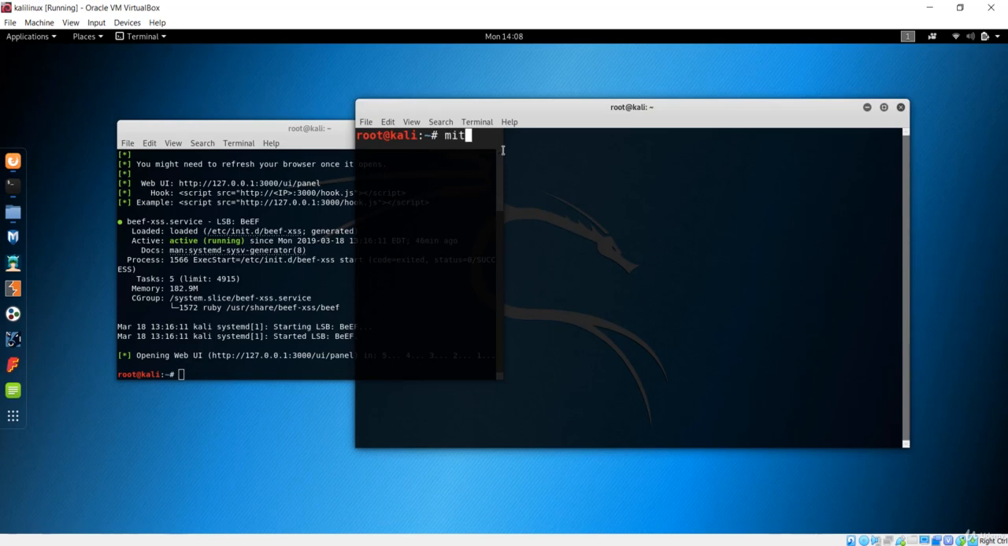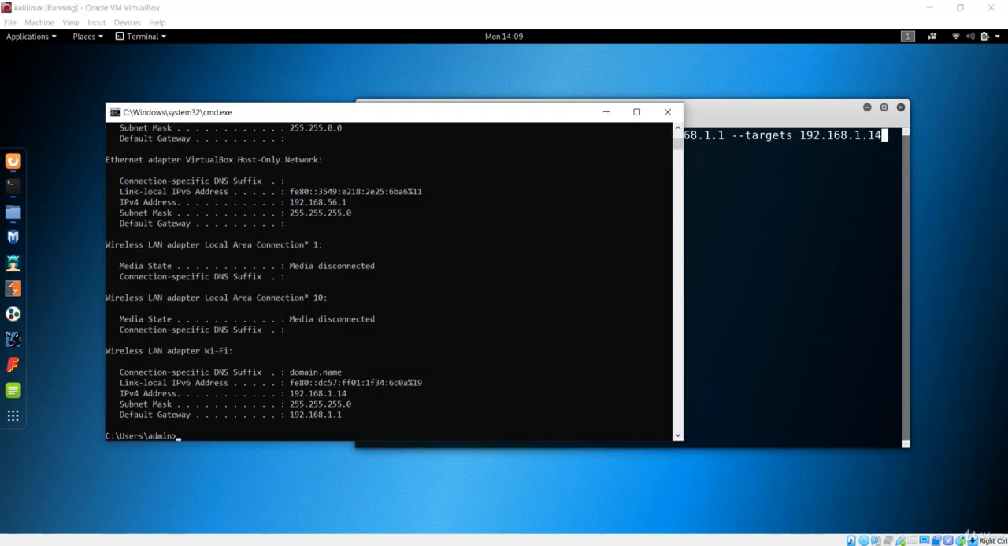I'm using some frameworks over here, and this may be unknown to you, so it's completely fine. We'll cover everything about this man in the middle framework in the upcoming lecture. I just want the ARP spoofing, and after that I'll set the gateway. The gateway is the first address of the entire subnet, so I'll say 192.168.1.1, and then I'll give the target as our Windows machine, whose IP address is 192.168.1.14. You can also get it using the ipconfig command on your Windows machine.